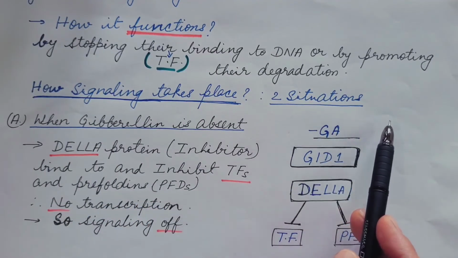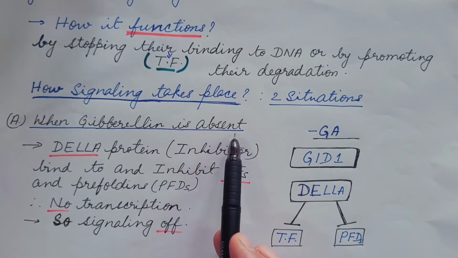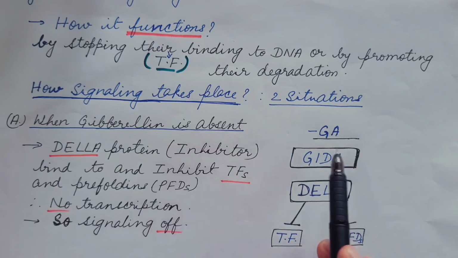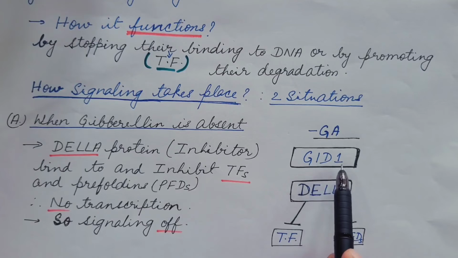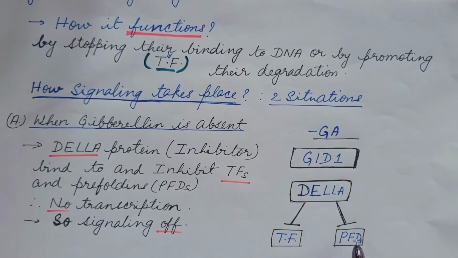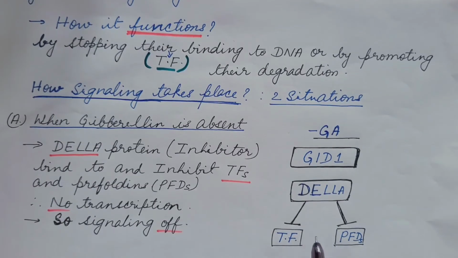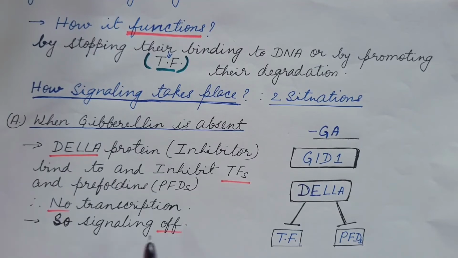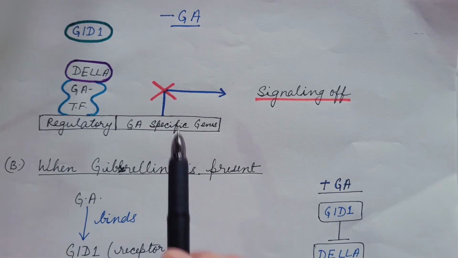There are 2 situations. First situation, when gibberellin is absent. In the absence of the gibberellin, no gibberellin comes and binds with this receptor GID1. Hence, this DELLA protein, which is inhibitor, binds to transcription factor and prefoldins. As a result of which, these are not able to transcribe genes. So, signaling is off.